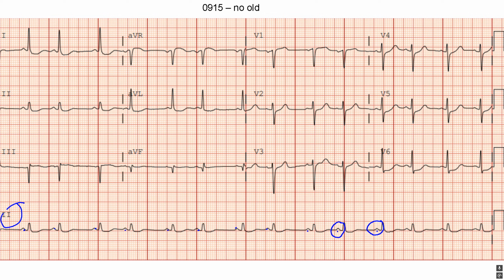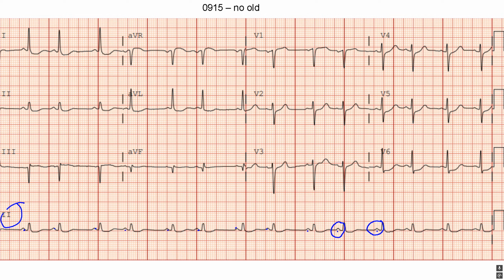Remember, the difference between wandering atrial pacemaker and multifocal atrial tachycardia is twofold. Number one, the rate. In order to be MAT, you have to be tachycardic, obviously. Number two, for MAT, you have to have more than two different P-wave morphologies. Again, for me, this is an atrial rhythm, a sinus rhythm. It's most likely due to underlying lung pathology, but is it important and crazy? No, not necessarily.